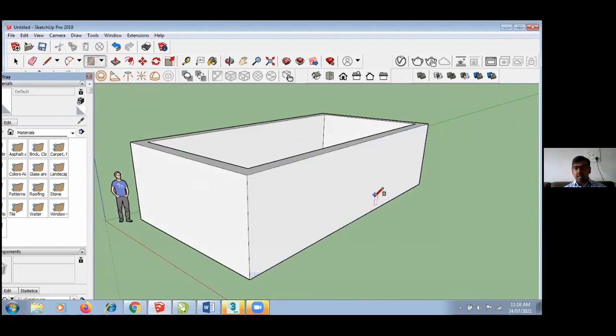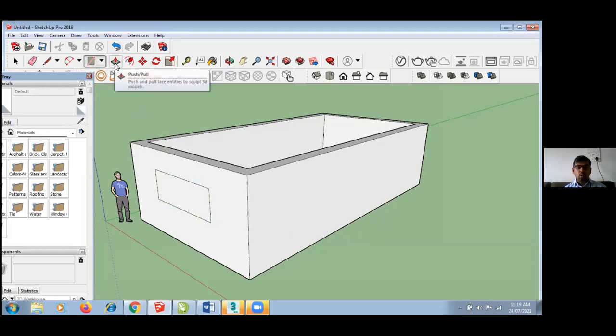Here again, as I discussed with you, people making drawings, any architect or interior designer or civil engineer, are always creating the plan first and then the front view or side view. Here there is no logic like that. You can directly draw from any view, front view or side view, any side. Google SketchUp is that kind of software, meaning there is no logic of drawings. You can create views from anywhere. You can directly start from front view, or directly start from side view.